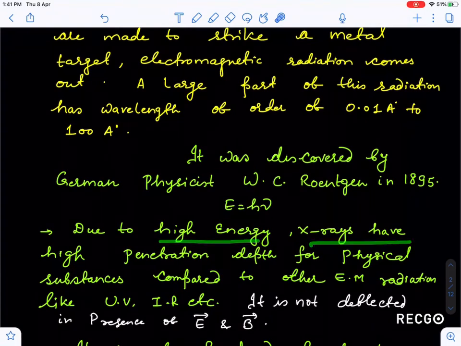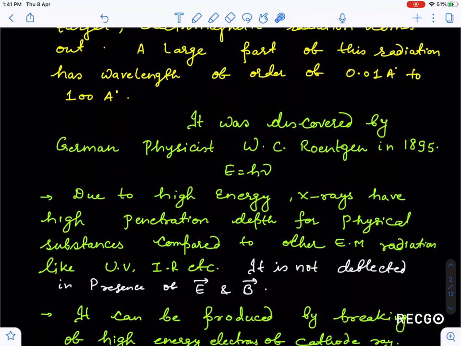So due to high energy, X-ray have high penetration depth. This is the most important point which you have to keep in mind, because these are energetic rays, so they have high penetration depth for physical substances compared to other electromagnetic radiation like ultraviolet, infrared, etc. I told you about the electromagnetic spectrum, so you can understand these things like that.